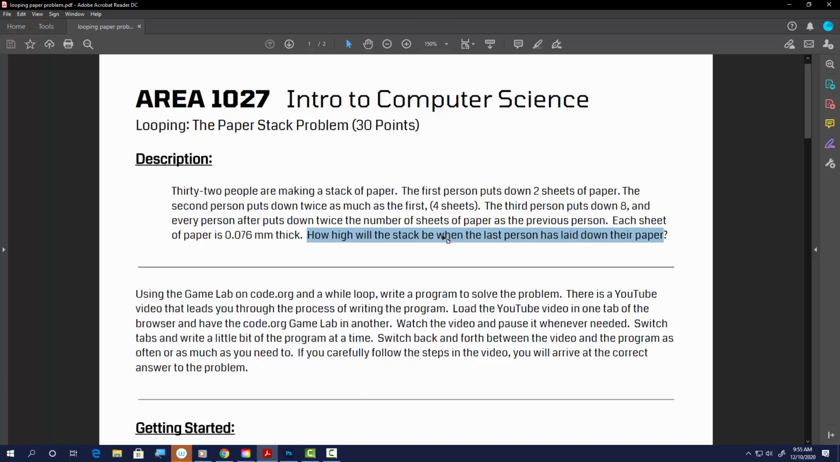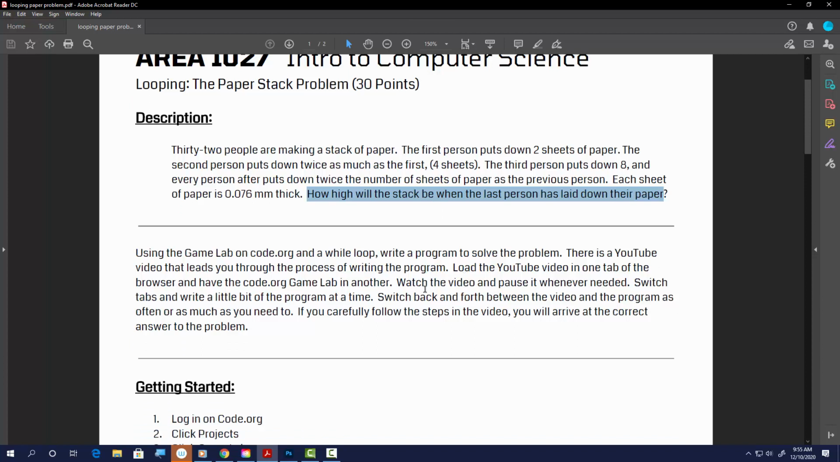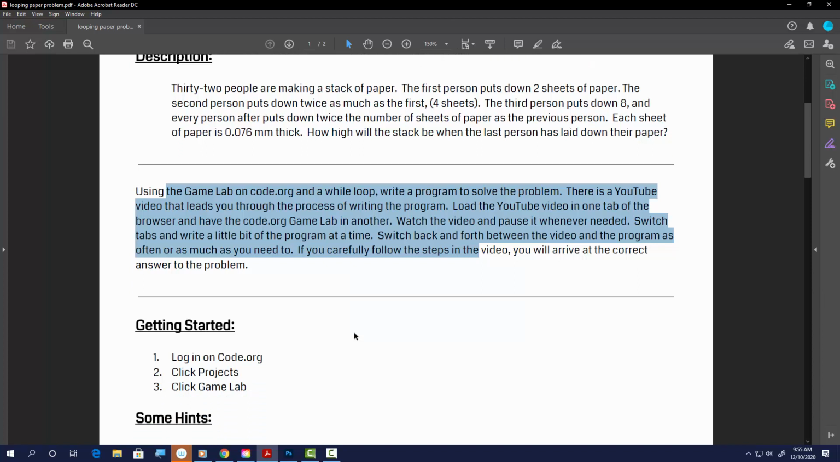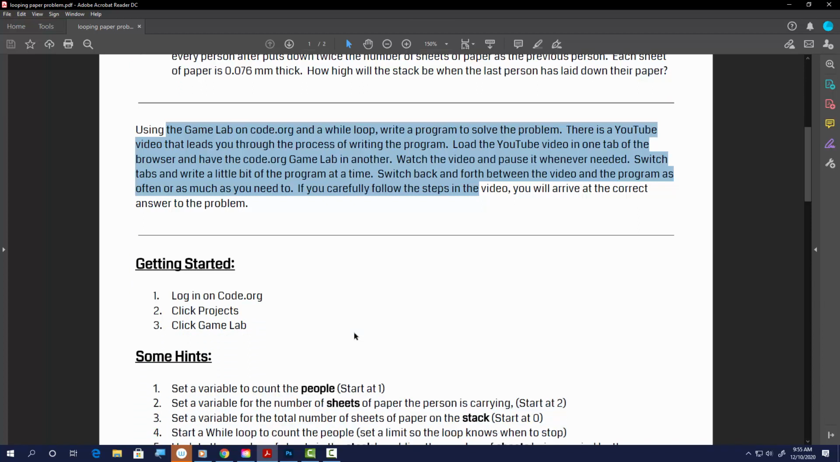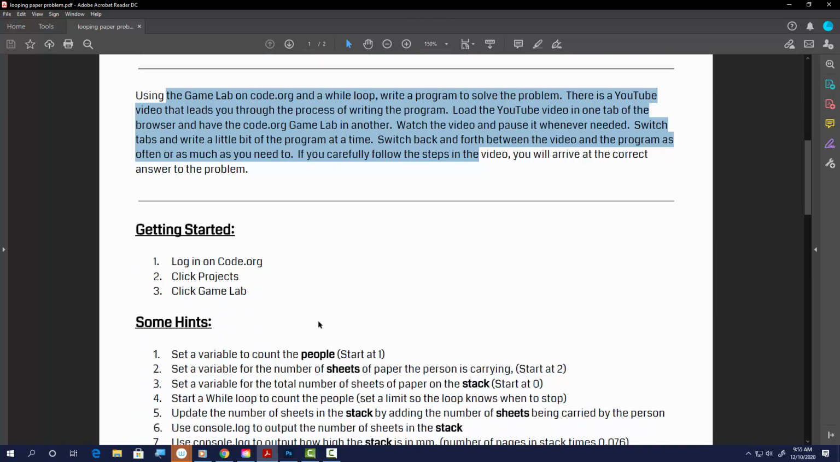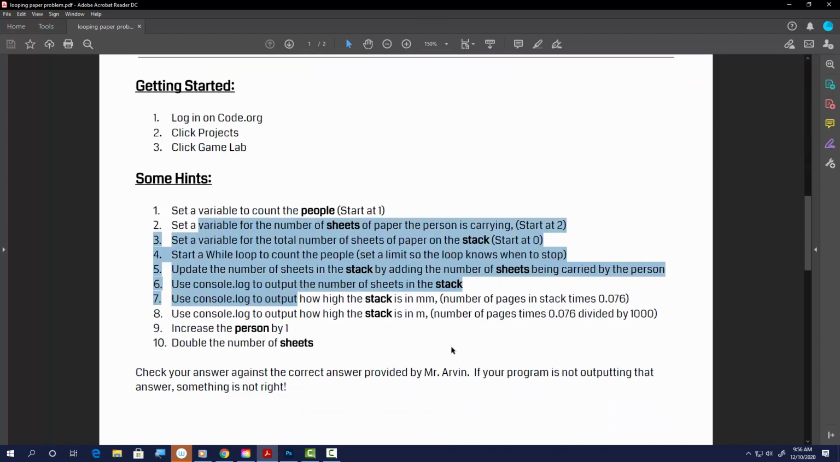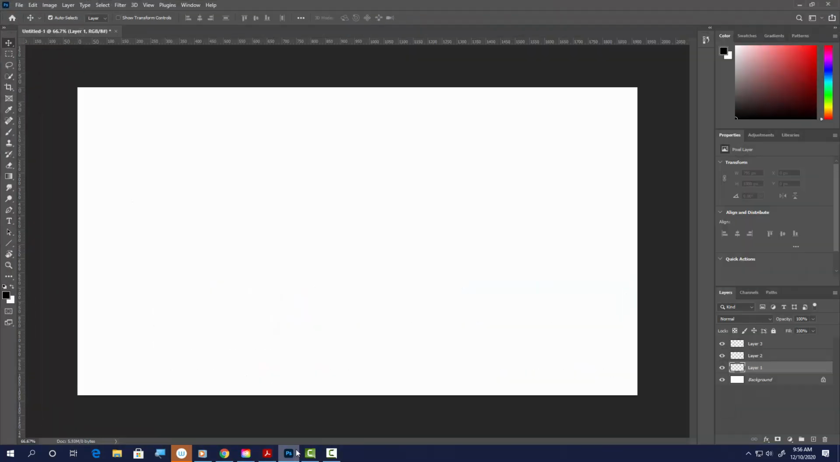It's 32 people, and the number of sheets doubles every time. So, same deal as yesterday. I would watch some video and pause it when you need to, go do part of the program, and then come back to the video and go back to the program, and just do that as much as you need to get through. I'm going to show you the right answer by the time we're all done with this. I've got some description of how to do this, but really the thing that's going to be more helpful is just watching. So now let's visualize this just real quickly here.